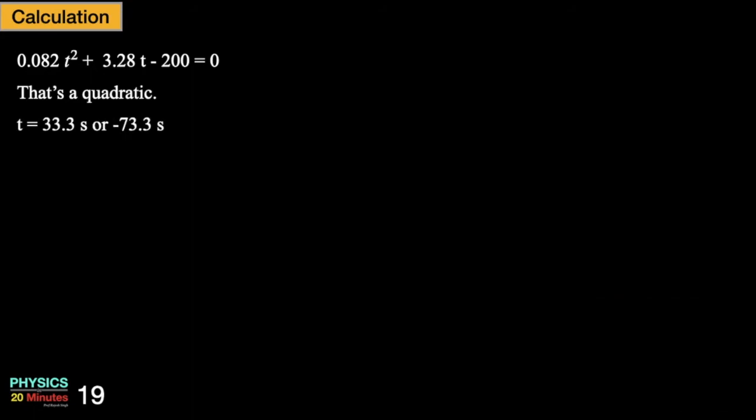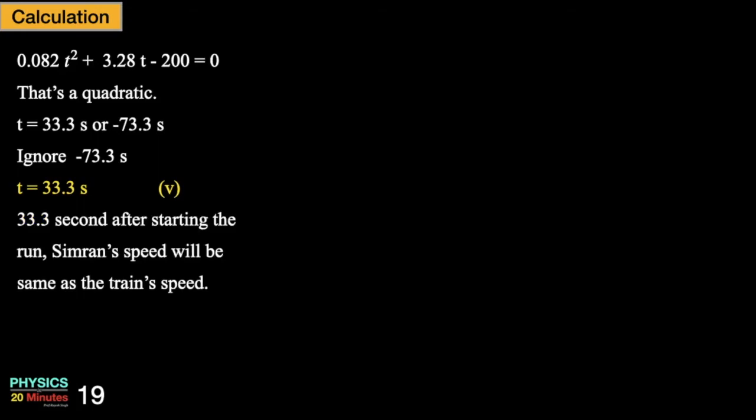The solution to this is 33.3 second or minus 73.3 second. Obviously, we will ignore the negative time solution, so we will take t as 33.3 second. That means 33.3 second after starting the run, Simran's speed will be same as the train's speed.